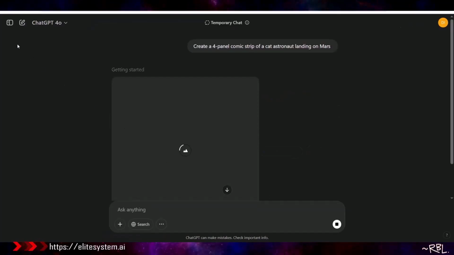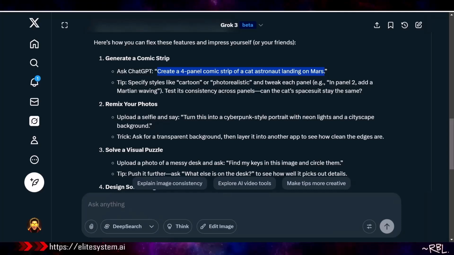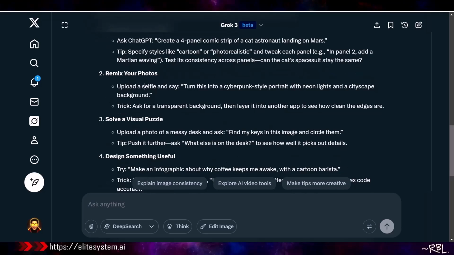It's taking some time. And the model seems just fine. All right. And it said, give it some time for rendering. Be patient. And then it says, specify styles like cartoon or photorealistic and tweak each panel. In panel 2, add a Martian waving. Fair enough. Remix your photos. This one, I'll probably do some other time. Guess what I'm gonna do? Let's see if we can do this right now.